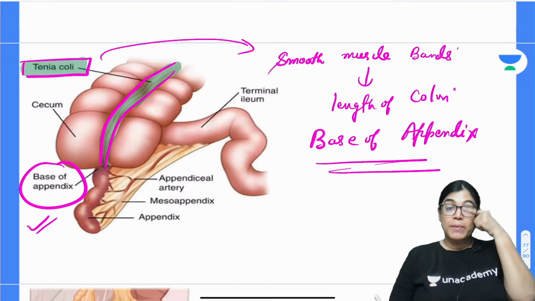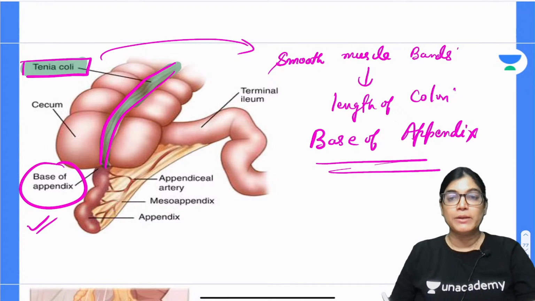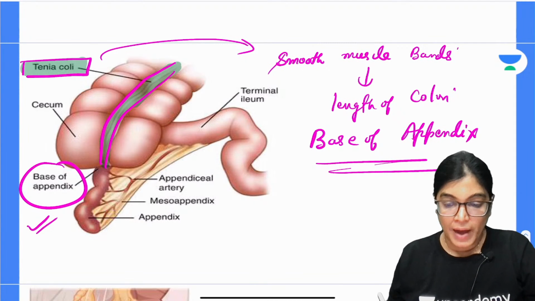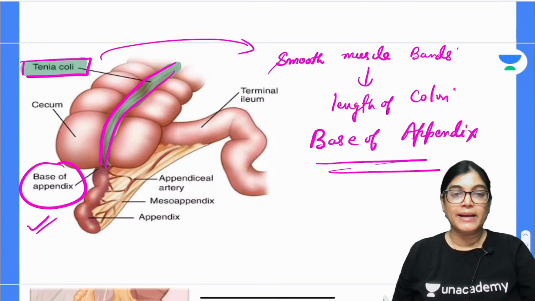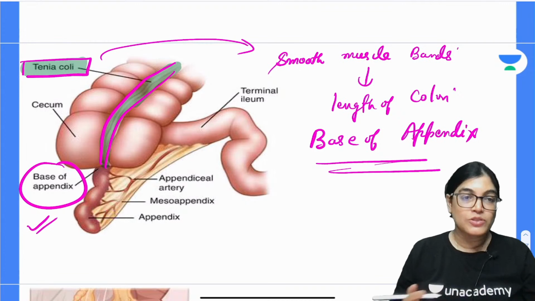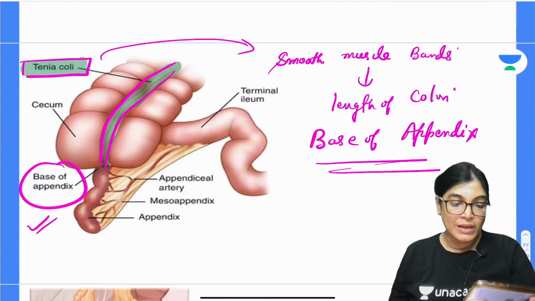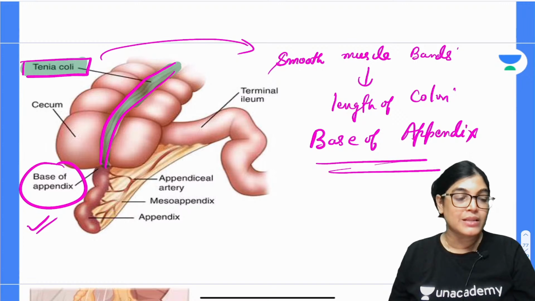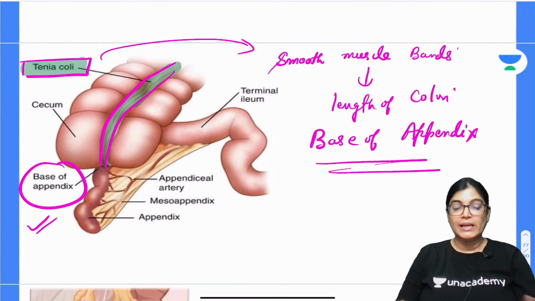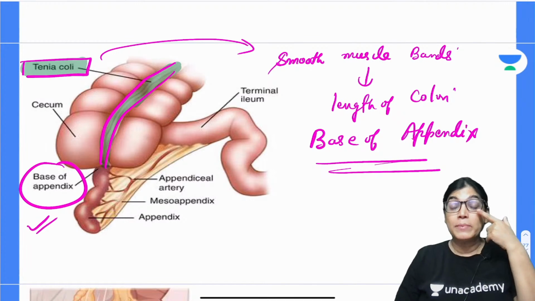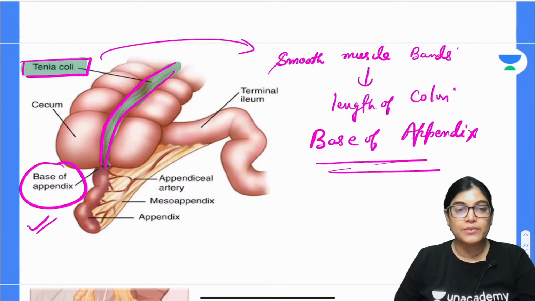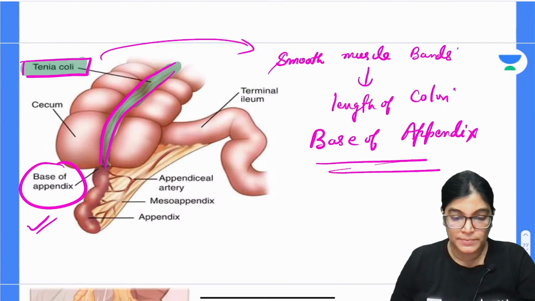As the appendix is also a part of the colon, it becomes an important criterion for locating the appendix. Yes, absolutely right. In this diagram also, yes, Mafiz, the teniae coli run onto the cecum where the base of the appendix is attached. Absolutely right, and you can see here also, close to the base of the appendix the teniae coli are converging. So this is an important landmark for the location.